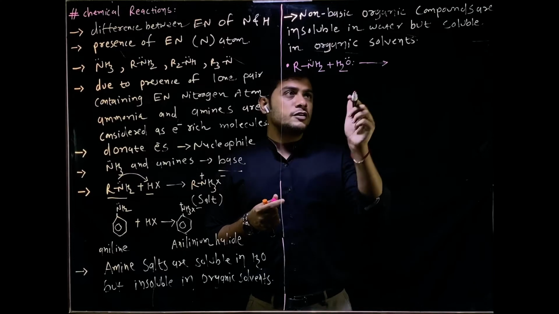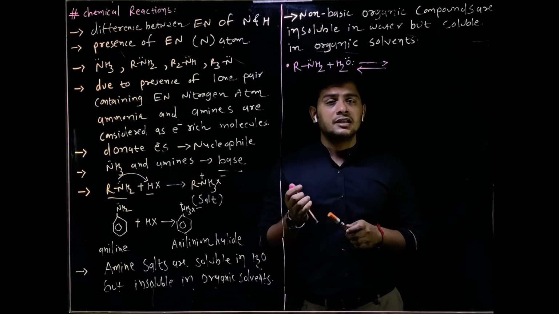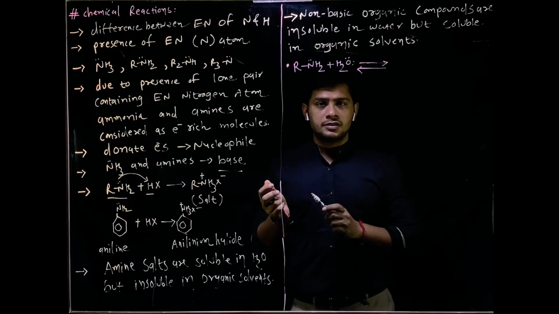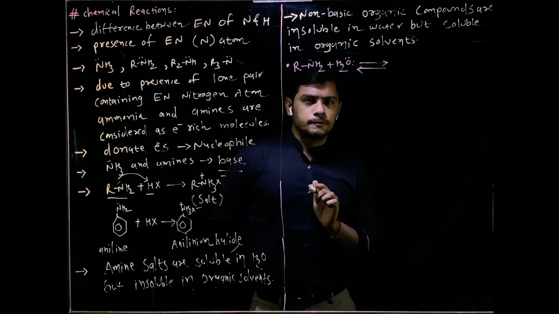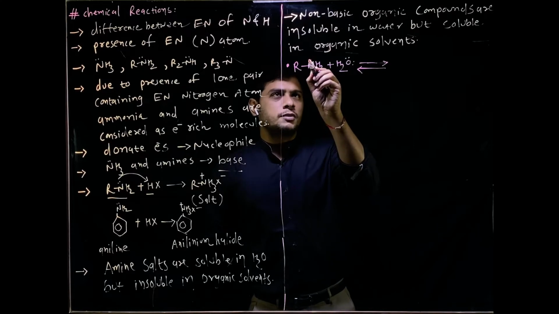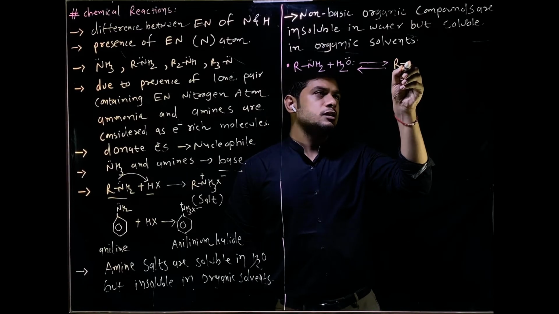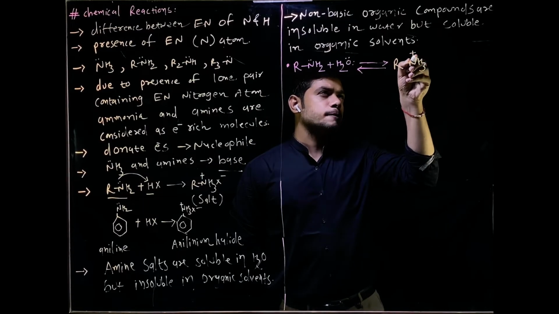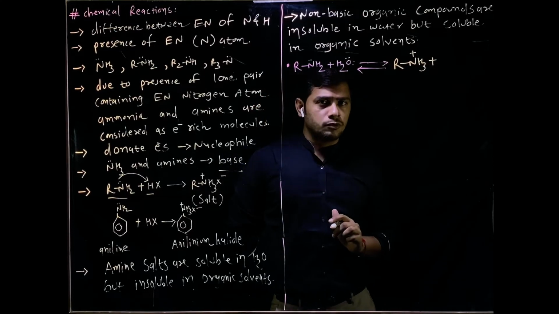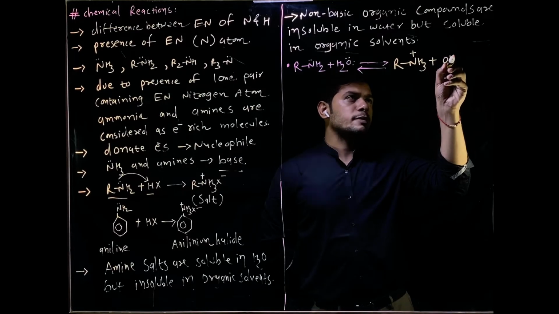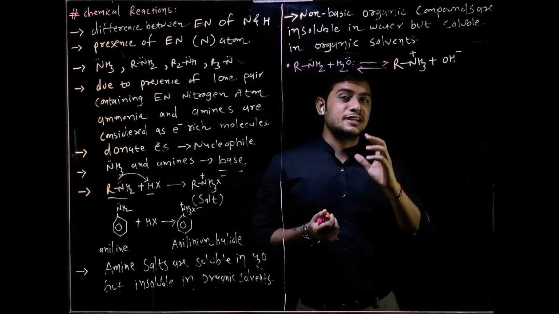When we dissolve amine in H2O, what happens? This hydrogen will attach to the NH2 group, or we can say that the lone pair of electrons of nitrogen will attack the hydrogen. So I'll get RNH3 plus. If I remove this hydrogen from the water molecule, I'll get OH minus. And OH minus, the hydroxide ion, is basic in nature. It is a base.